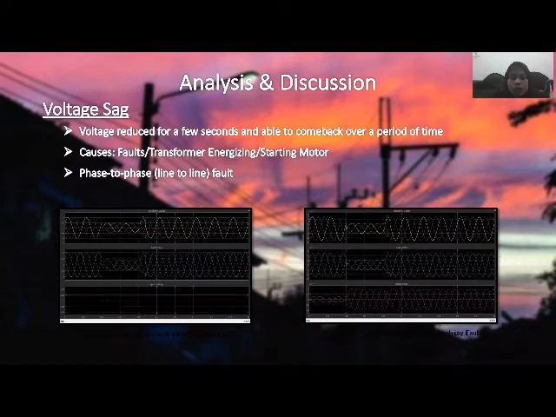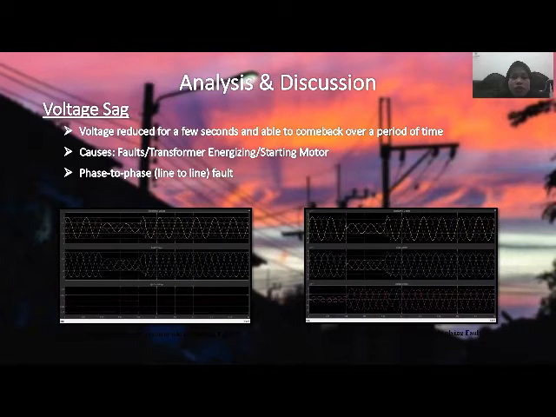I will explain the analysis and discussion from this project. The topic that our group chose is mitigating voltage sag by using a dynamic voltage restorer. The simulation software that we chose is MATLAB. From this project, we know voltage sag is when voltage is reduced for a few seconds and then comes back to normal over a period of time.